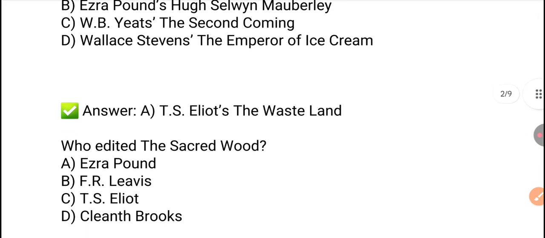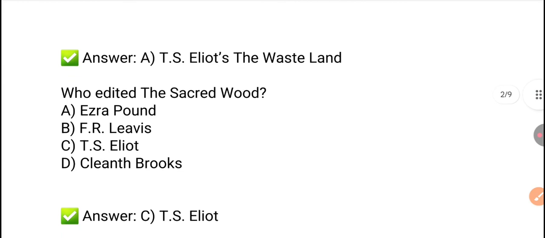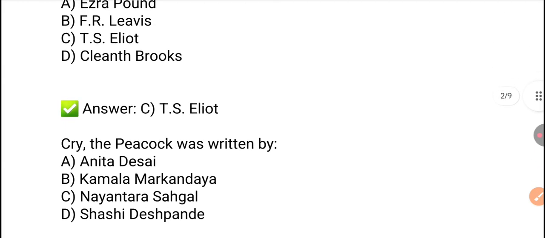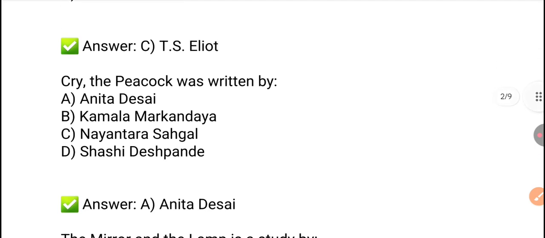Next question. Who edited The Sacred Wood? The Sacred Wood, edited by T.S. Eliot. Option C is the right answer. Next, Cry, the Peacock was written by. So it's a work of Anita Desai.